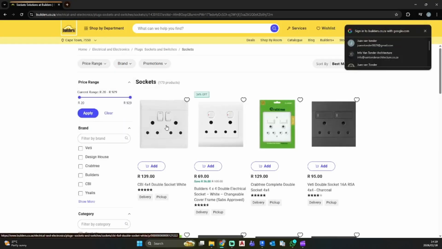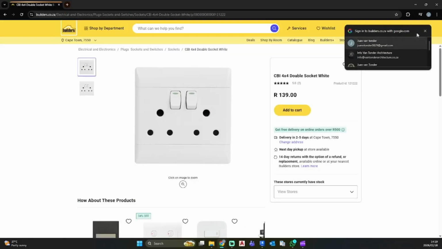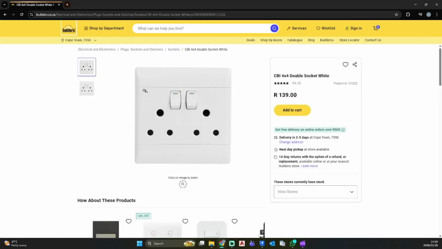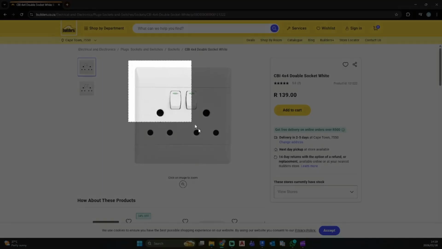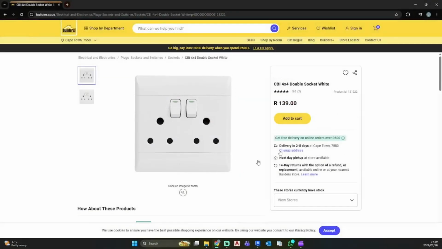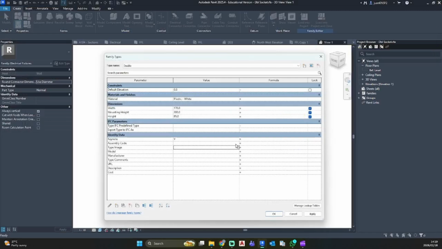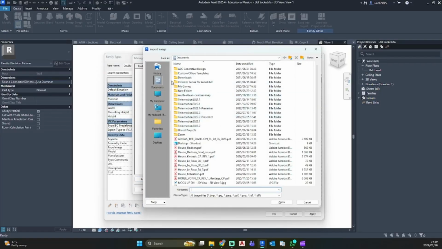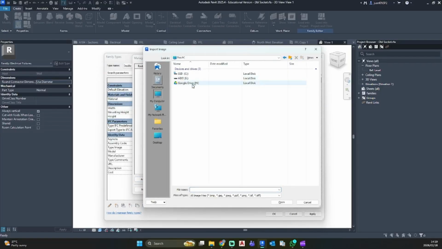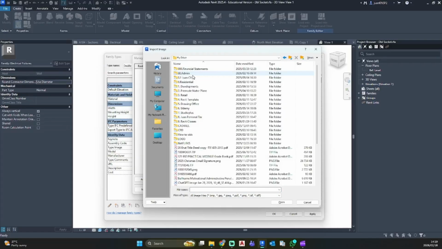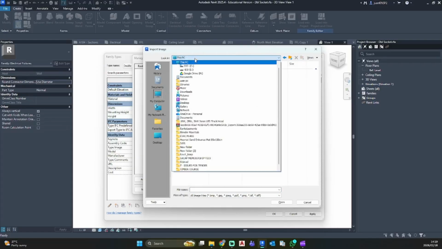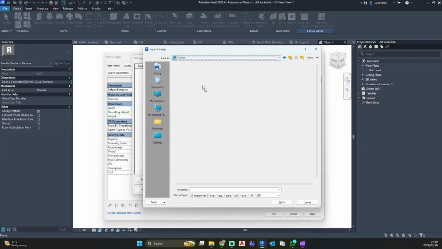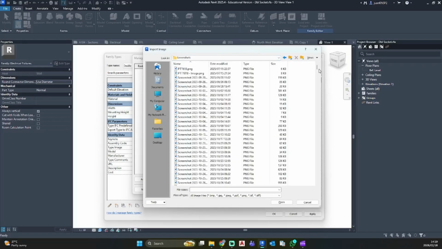And with this double socket, I want the image. So select that, take a screenshot, and we will now add that computer. Where is my images? Pictures, screenshots.